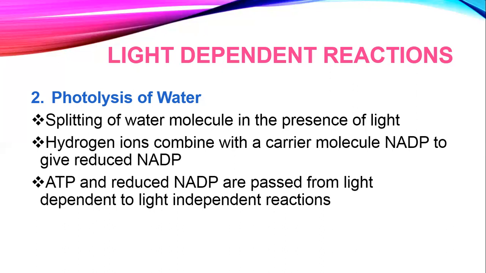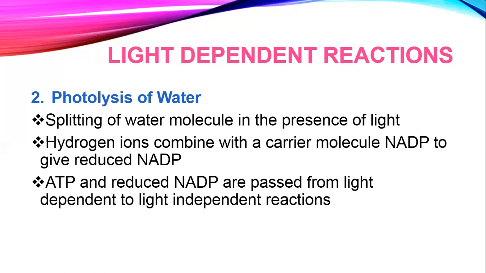NAD and FAD were both involved in the process of respiration, while we talked about another third type of hydrogen carrier molecule, and that was NADP, nicotinamide adenine dinucleotide phosphate, remember. We discussed at that time even that this is the hydrogen carrier molecule which is involved in the process of photosynthesis. Now comes the role of NADP. So basically NADP is going to accept these hydrogen ions.